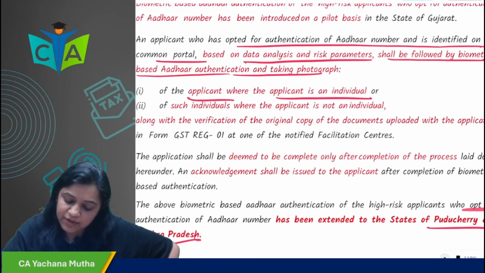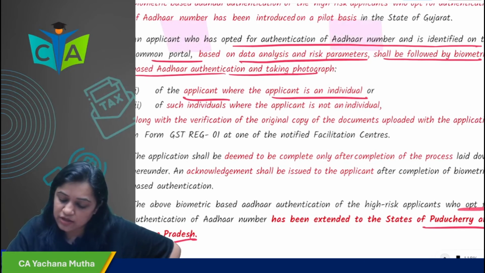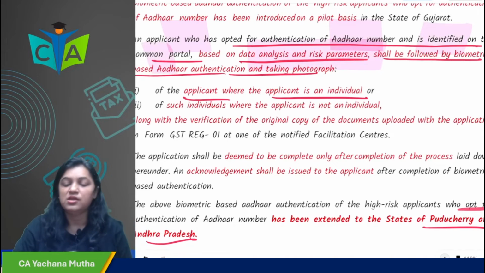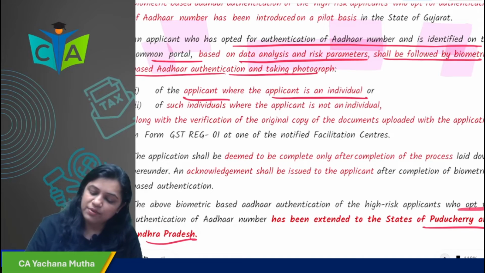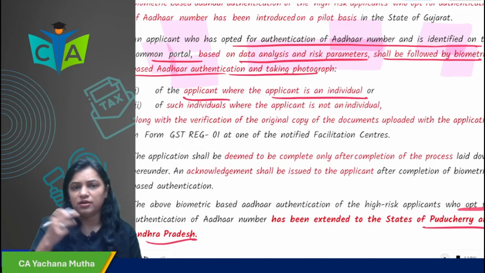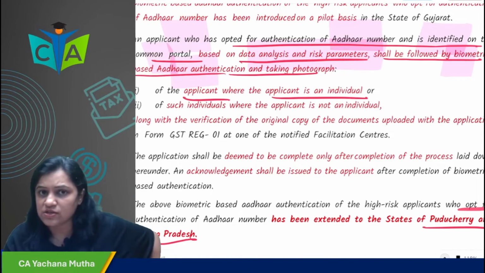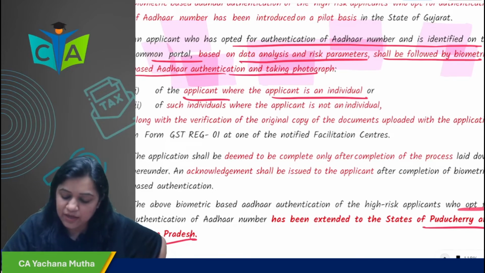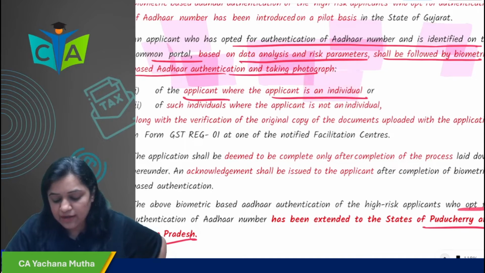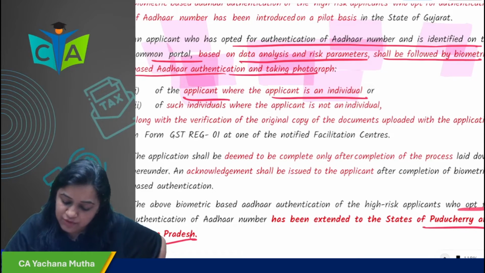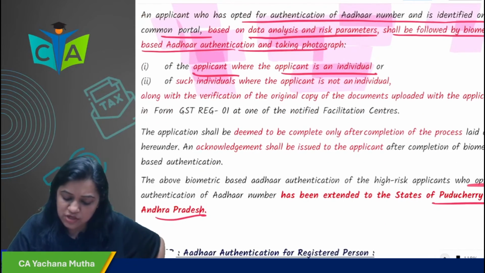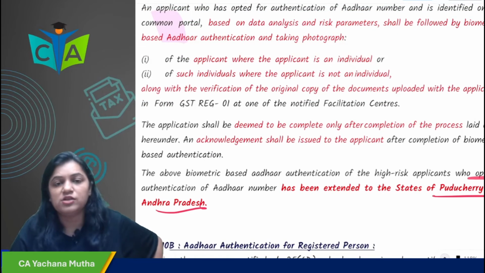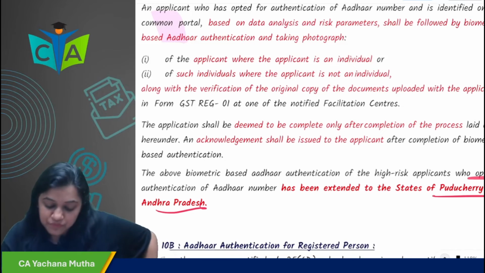So the applicant who has opted for Aadhaar authentication is identified by the common portal based on data analysis and risk parameters. It will be followed by biometric based Aadhaar authentication, you know, retina, thumb impression, all these things. A photograph will be taken. Whose photograph? If the applicant is an individual, then of the applicant. If the applicant is not an individual, then of such individuals, for example in case of HUF, the Karta, in case of a partnership firm, the partners, and so on.